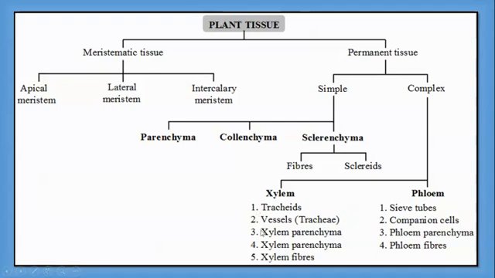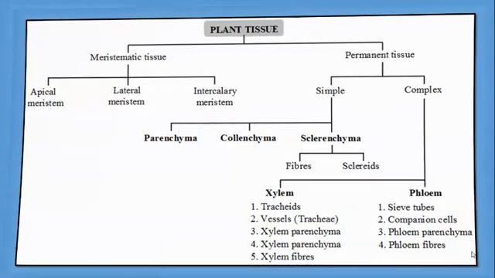So in xylem we are having five parts, that is tracheids, vessels which is also called as trachea, then xylem parenchyma, xylem, actually this came twice, okay, it should be xylem fibers. Okay, then over here sieve tubes, companion cells, phloem parenchyma and phloem fibers.